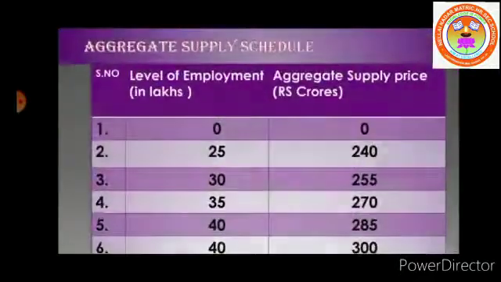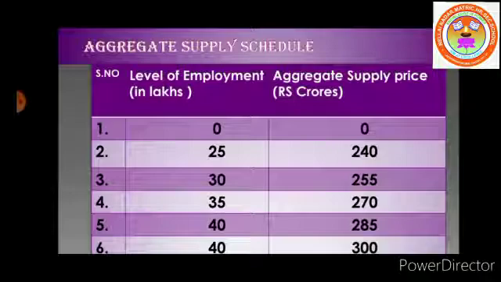And the aggregate supply schedule. A statement showing the various aggregate supply prices at different levels of employment is called the aggregate supply price or aggregate supply function schedule. The table reveals that the aggregate supply prices rise with the increase in the level of employment. If the entrepreneurs are to provide employment to 25 lakh workers, they must receive rupees 240 crores from the sale of the output produced by them.